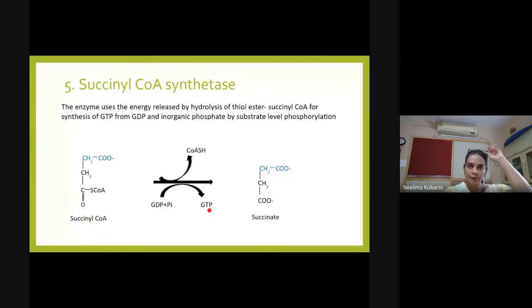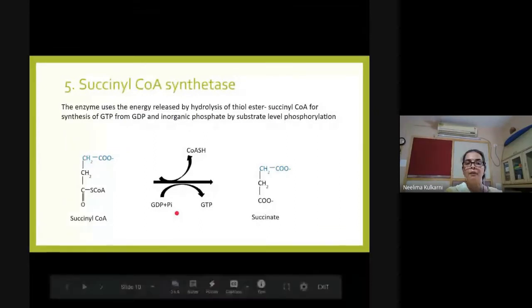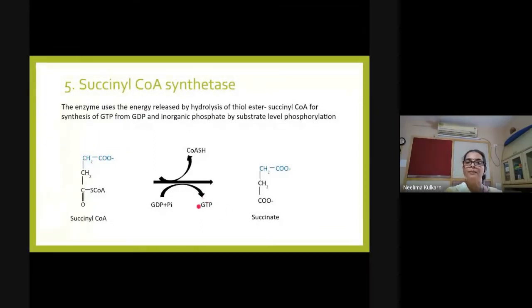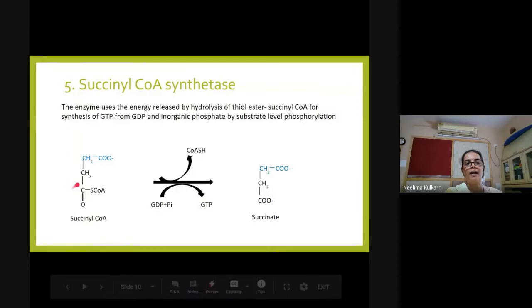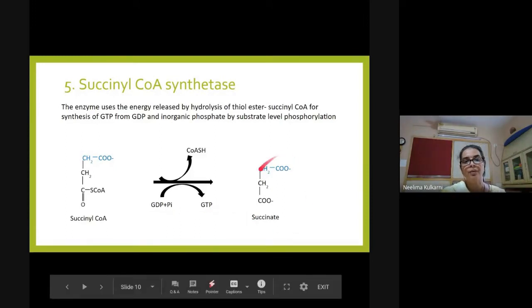In this case, the phosphoryl group is coming from inorganic phosphate, but the energy required for phosphorylation is provided by hydrolysis of a high energy compound, which is a thiol ester in this case. So it is not directly transferring the phosphate group onto GDP, but this also is an example of a substrate level phosphorylation reaction. So GTP is synthesized and you get a 4 carbon derivative, succinate.